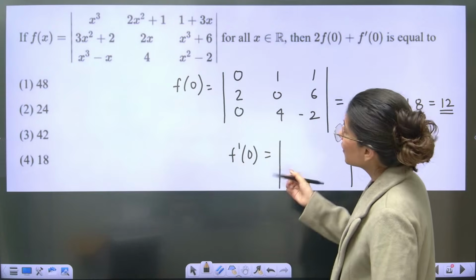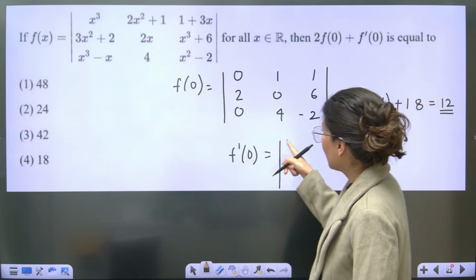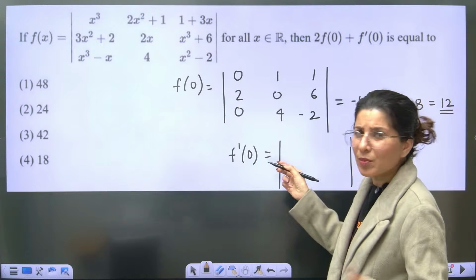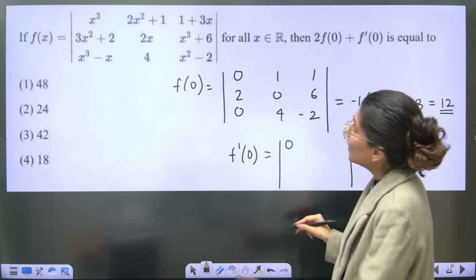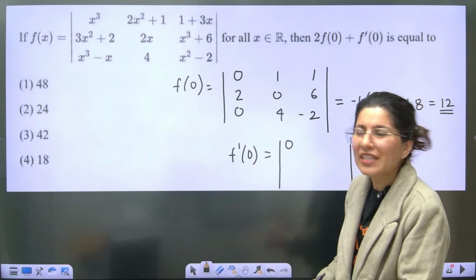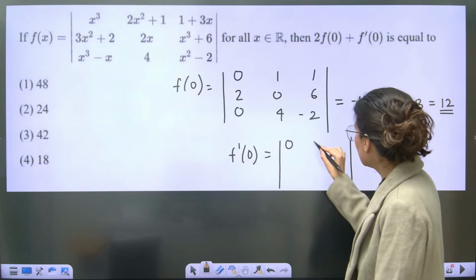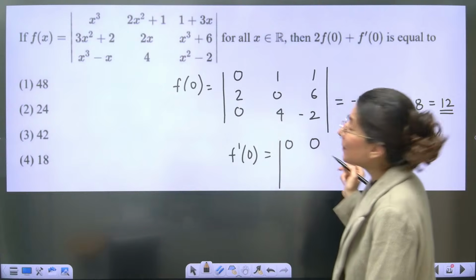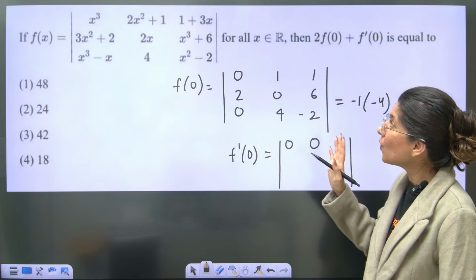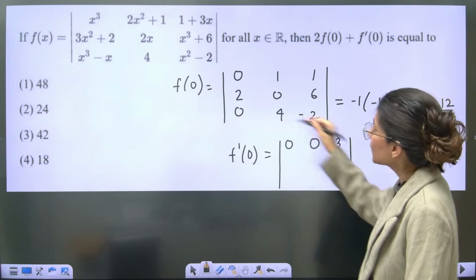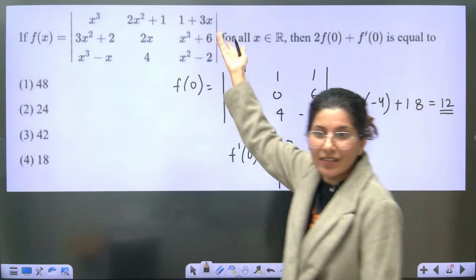So if you differentiate row number 1, 3x square, but you have to put 0 also at the same time. 3x square, if you put 0, you will get 0. 2x square plus 1, if you differentiate, 4x, and if you put 0, 4 into 0 will be 0. Then 1 plus 3x, if you differentiate this, directly 3, because if you differentiate 0 plus 3, 3 will be there.